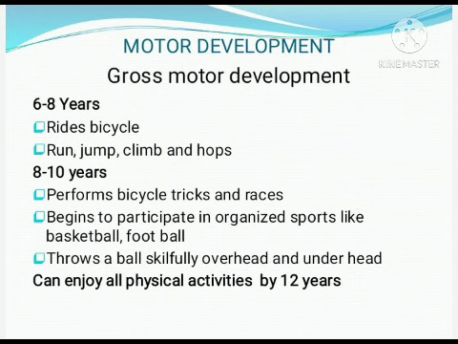By 12 years, the baby can perform almost all physical activities. That is regarding gross motor development. By 6 to 8 years: ride a bicycle, run, jump, climb and hop. By 8 to 10 years: perform tricks in bicycle, conduct races, participate in games and throw a ball skillfully. And a baby can perform all activities by 12 years.